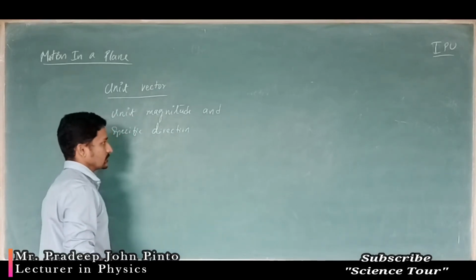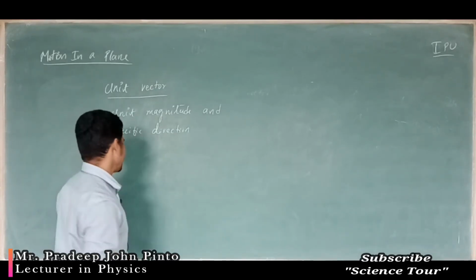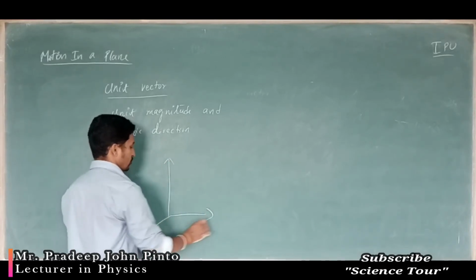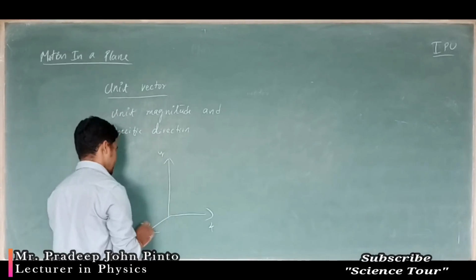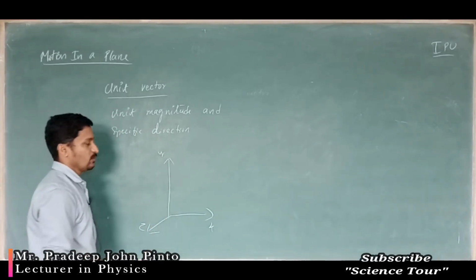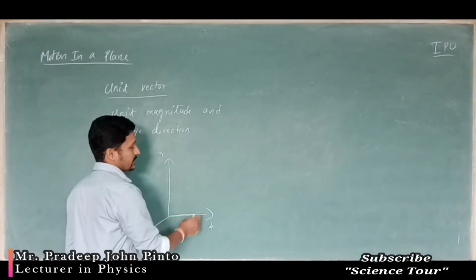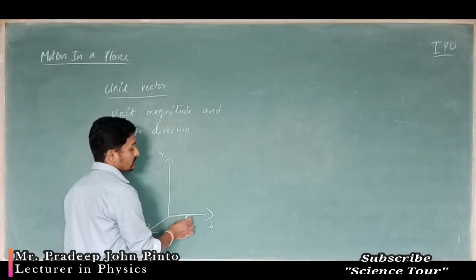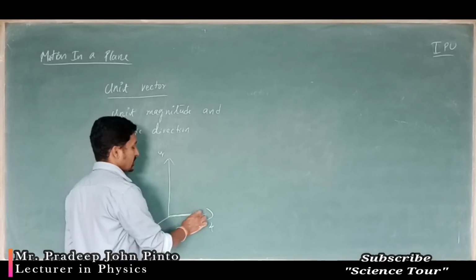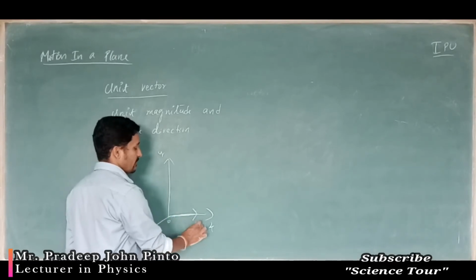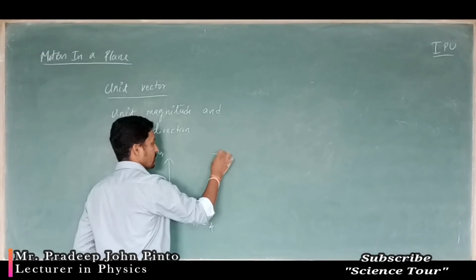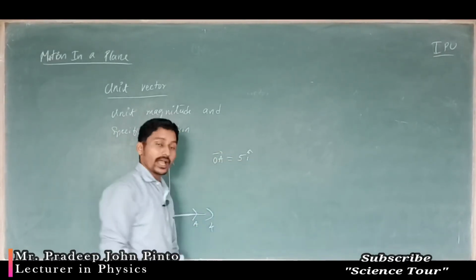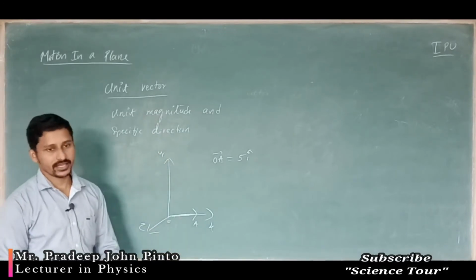Now we have already discussed that we have Cartesian coordinates in this way: x, y, z. If any person moves 5 km in the x direction, what are we going to write? 1 time, 2 times, 3 times, 4 times, 5 times, no? That is the OA vector. How are we going to write the OA vector? 5 times i cap. i cap is the unit vector in the x direction.